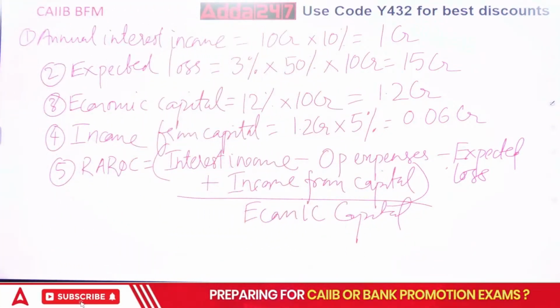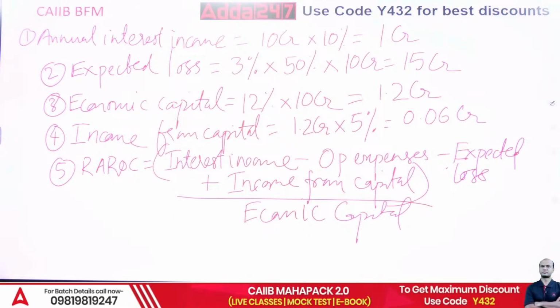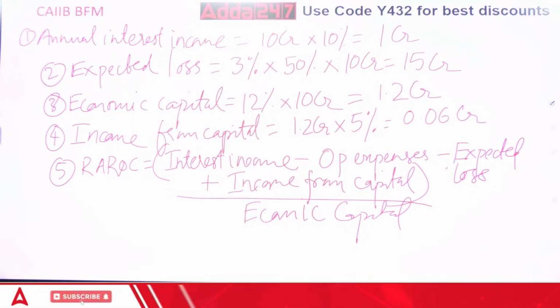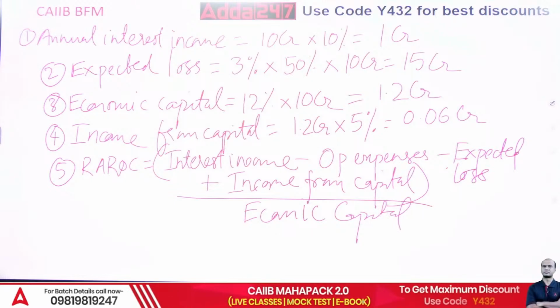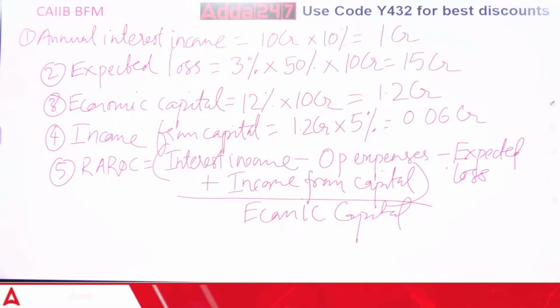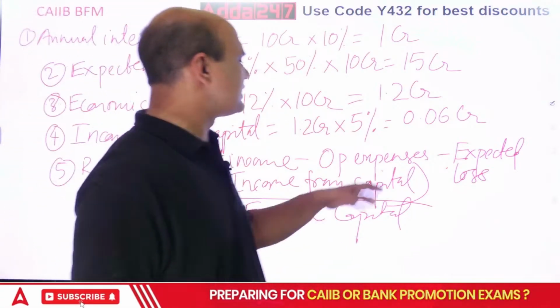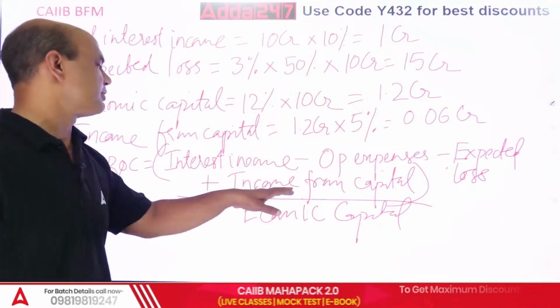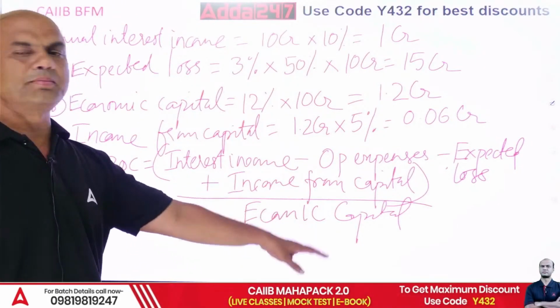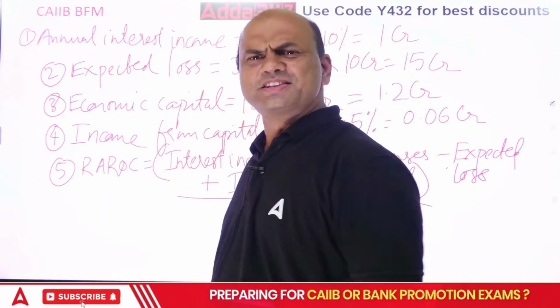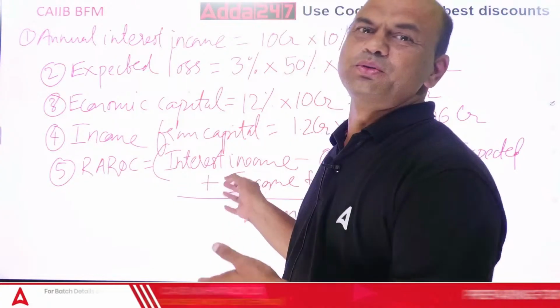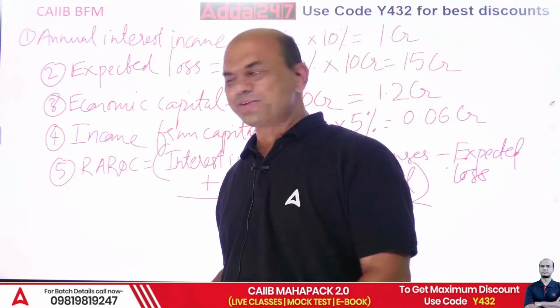Do the calculation everyone. Formula I have given. I will give you 2 minutes to solve. Do it everyone now. Solve this. What is the answer you are getting? Interest income minus operating expenses minus expected loss plus income from capital, the whole upon economic capital. How do you do this? Simple calculation. Let's do it jointly.